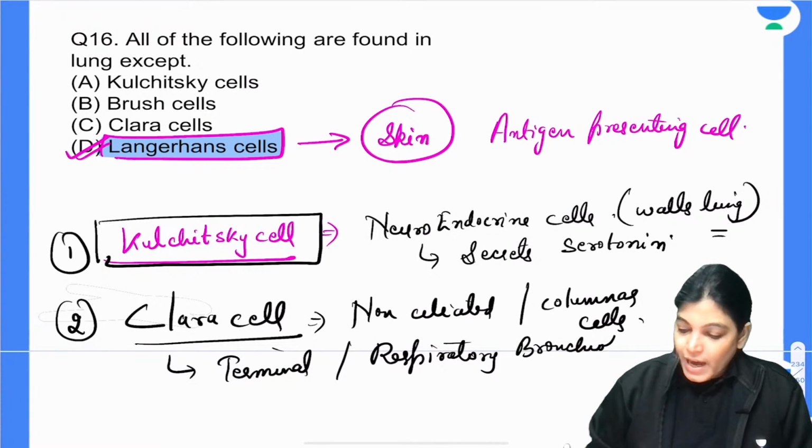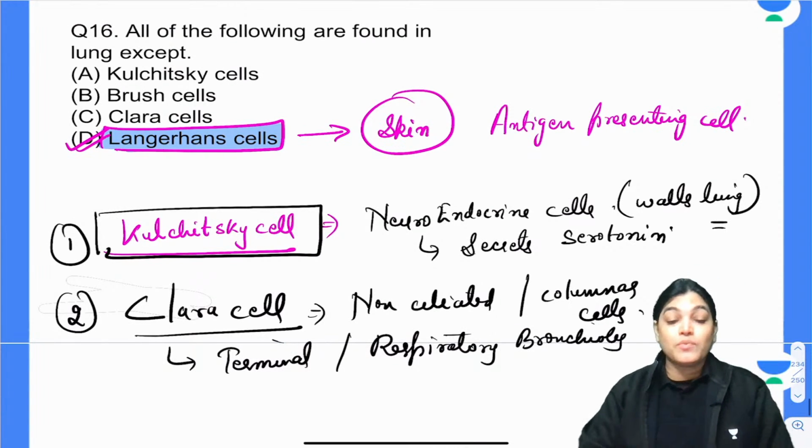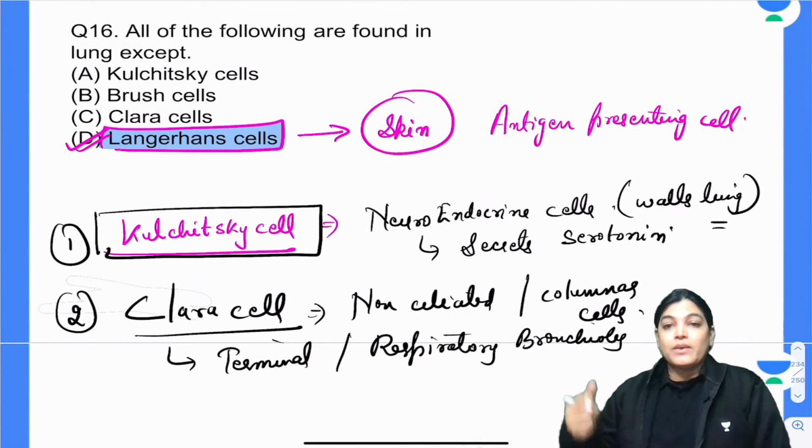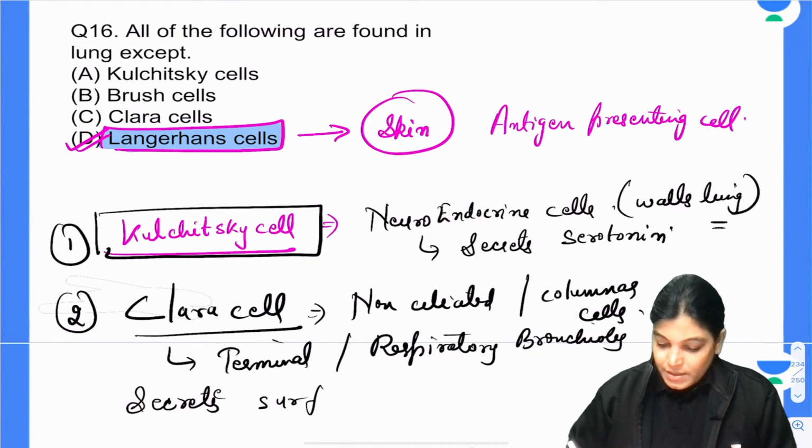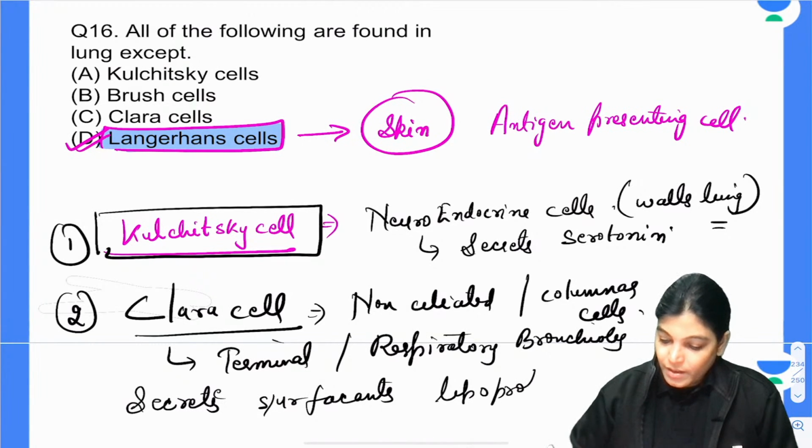Can anybody tell me the function of Clara cells? They secrete surfactant lipoproteins, like type 2 pneumocytes.